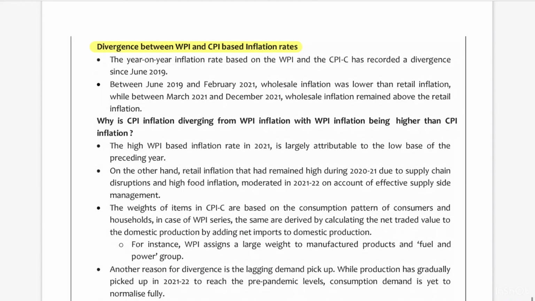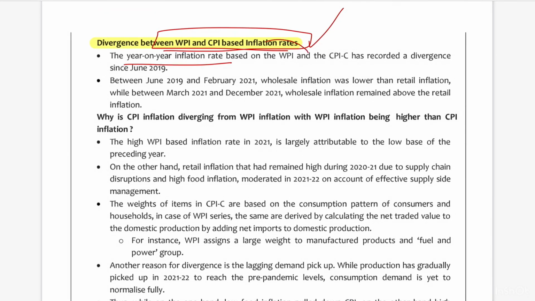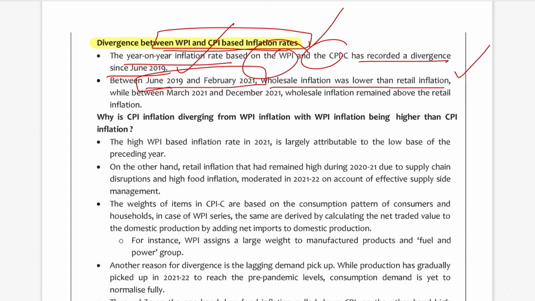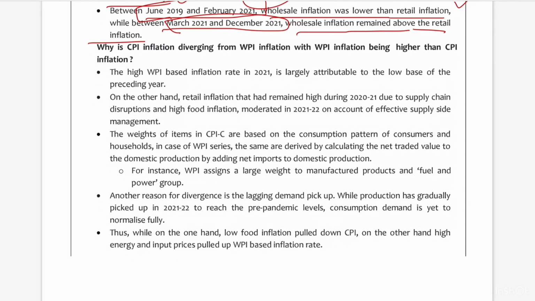And one more important aspect discussed in the Economic Survey as far as inflation is concerned is the divergence between Wholesale Price Index and Consumer Price Index based inflation rates. The year-on-year inflation rate based on WPI and CPI has recorded a divergence since June 2019. Between June 2019 and February 2021, wholesale inflation was lower than retail inflation. However, between March 2021 and December 2021, wholesale inflation remained above retail inflation. What is the reason for that?